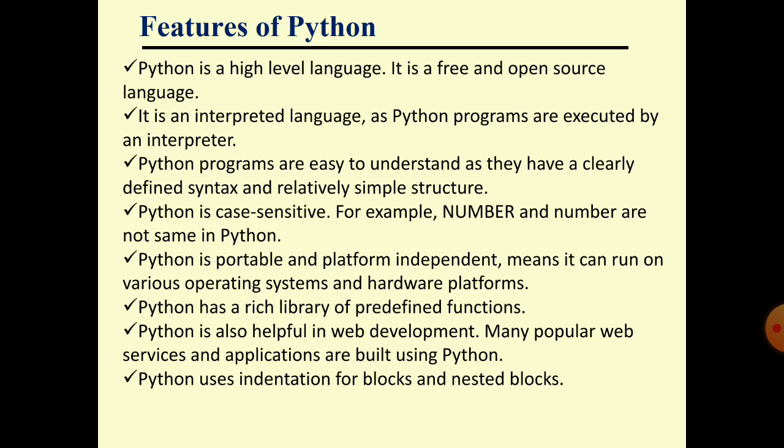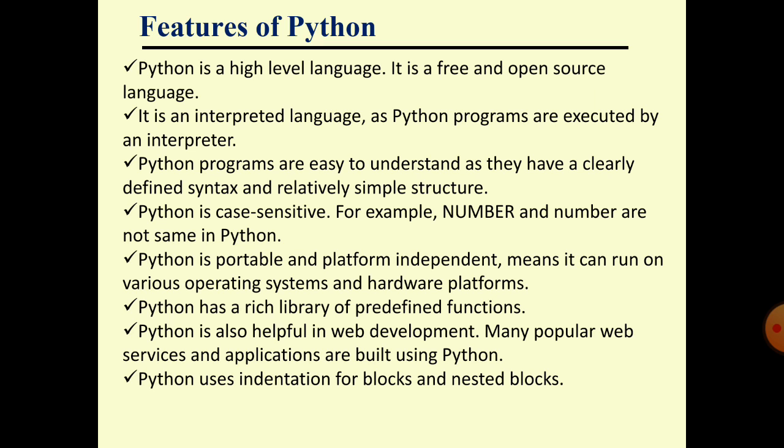Python is a high level language. It is free and open source. It is an object oriented high level language and it is free and open source. No need to pay any cost if we are using the Python language. It is free of cost, download it from the net, from python.org, and use it. No need to pay money, no need for a license.